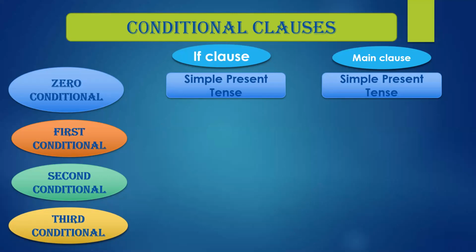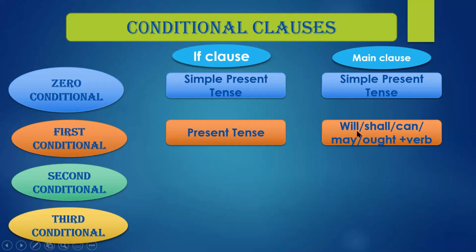It is possible that the condition can be fulfilled and therefore the result is likely to occur in the future. In the first conditional sentences, the if clause is in the present tense and the main clause is will or shall or can or may or ought plus verb. Okay, a modal plus verb in the main clause.